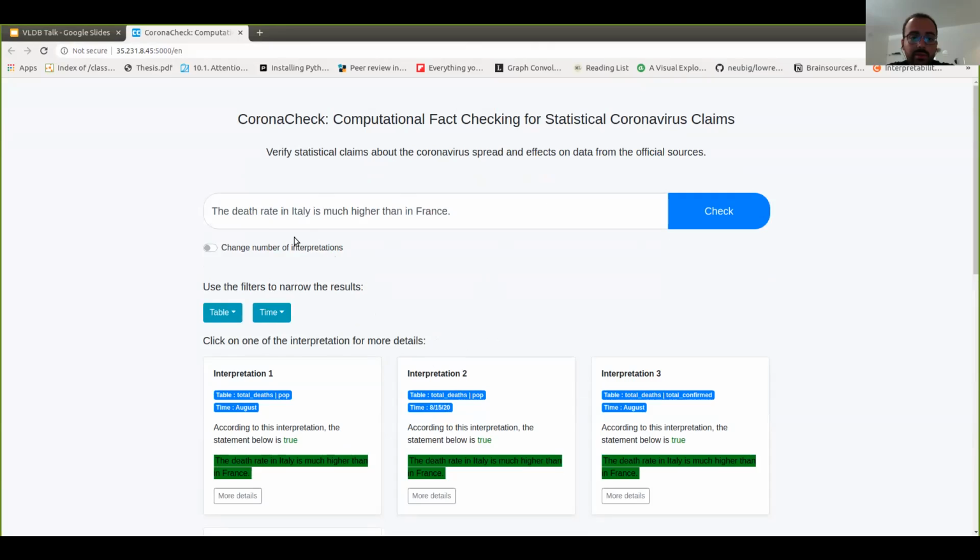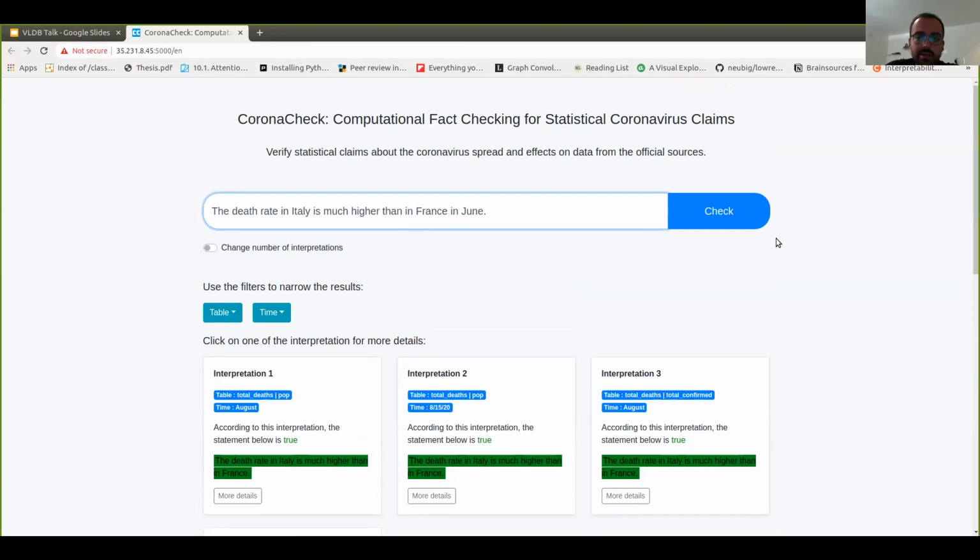The other ambiguity is in the definition of death rate itself, as some define death rate as the number of deaths divided by the population, while others define death rate as the number of deaths per the number of confirmed cases.